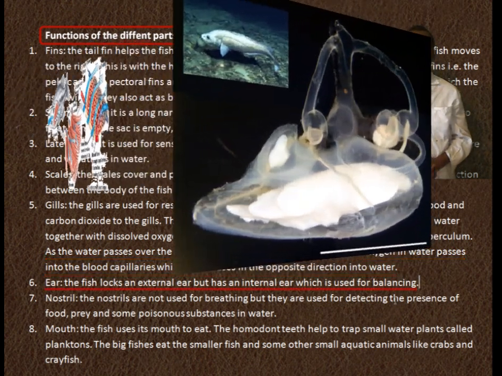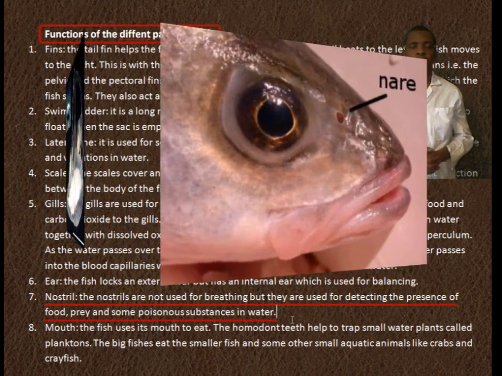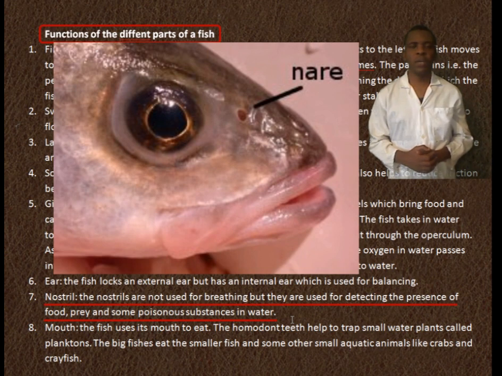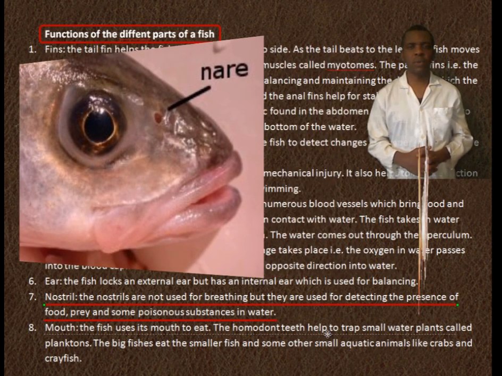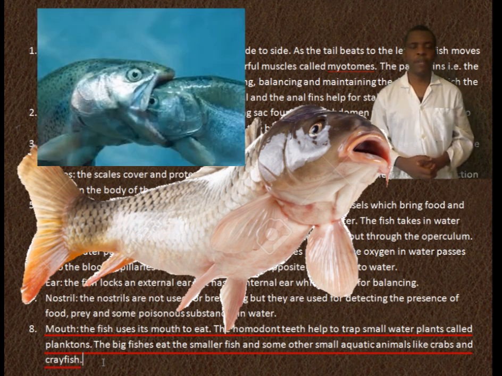into water. Ear. The fish lacks an external ear, but has an internal ear which is used for balancing. Nostrils. The nostrils are not used for breathing, but they are used for detecting the presence of food, prey, and some poisonous chemicals in water. Mouth. The fish uses its mouth to eat. The homodont teeth help to trap small water plants called plankton. The big fishes eat smaller fishes and some other small aquatic animals like crabs and crayfish.